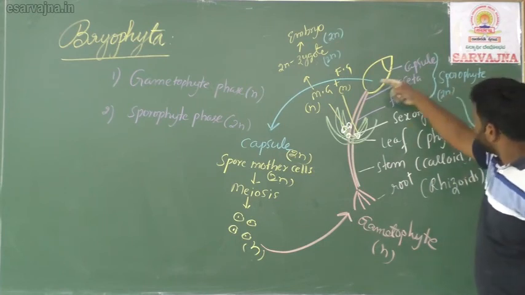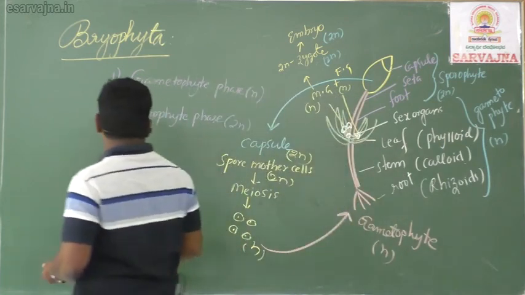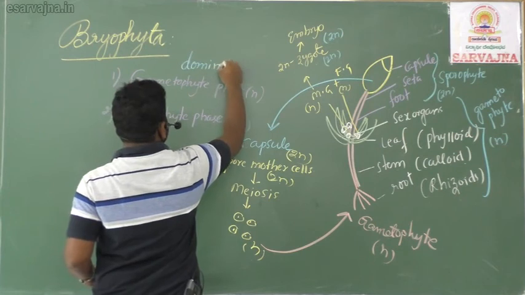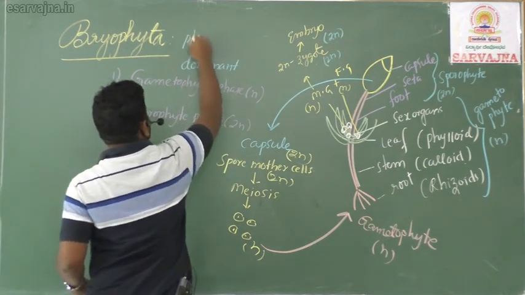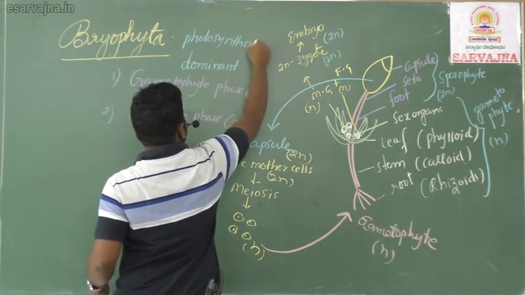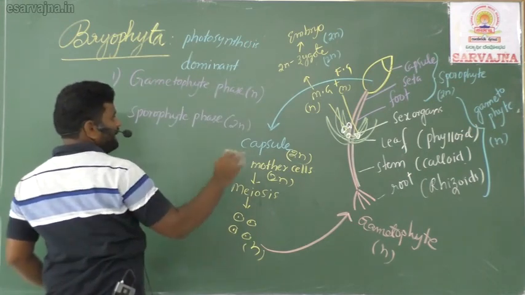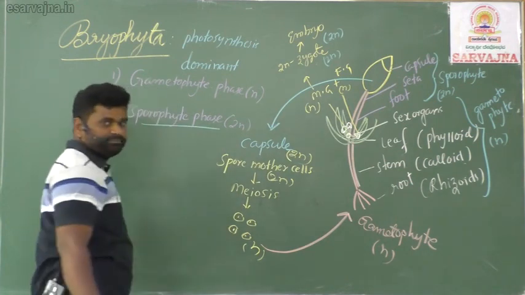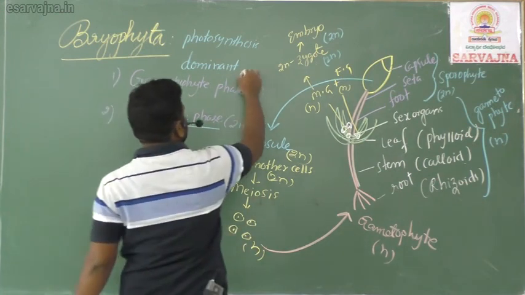So the sporophyte depends on the gametophyte. What could I conclude? The gametophyte is dominant and does photosynthesis. The dominant gametophyte gives accommodation to what? The sporophyte. The gametophyte is independent here.